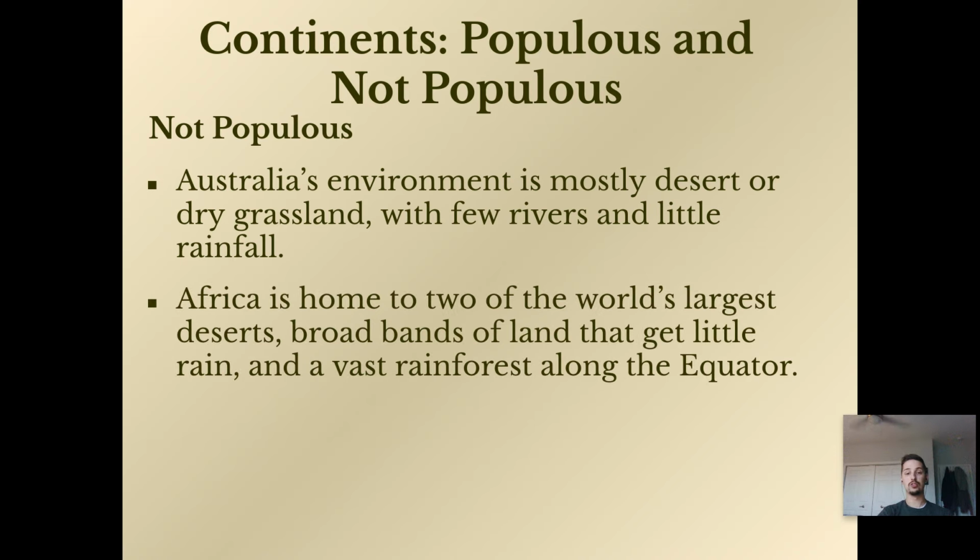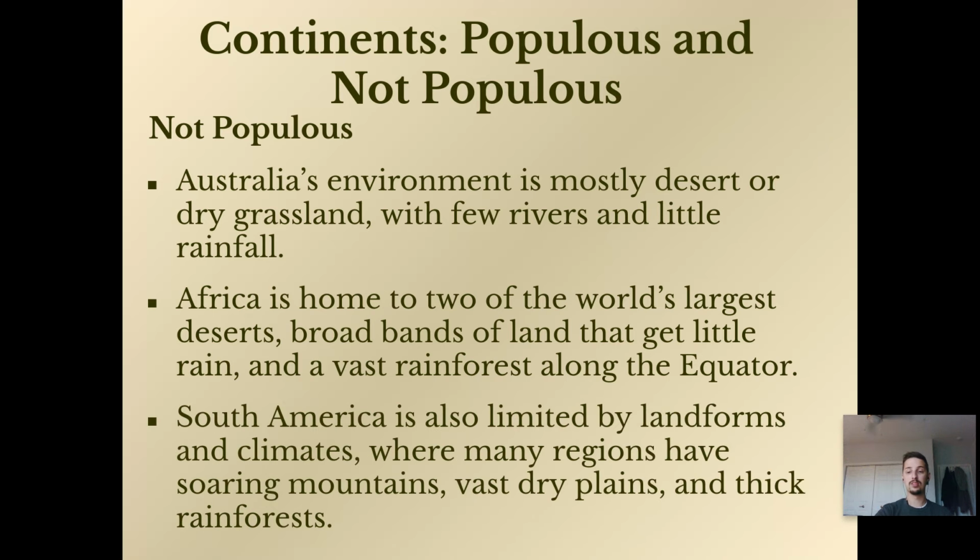Africa is home to 2 of the world's largest deserts, broad bands of land that get little rain, and a vast rainforest along the equator. So deserts don't get enough rain to sustain a population. The rainforests oftentimes get too much rain to sustain a population. So you kind of got to find that balance, and that balance we find in North America, Europe, and Asia.